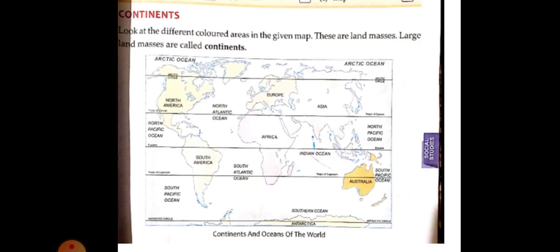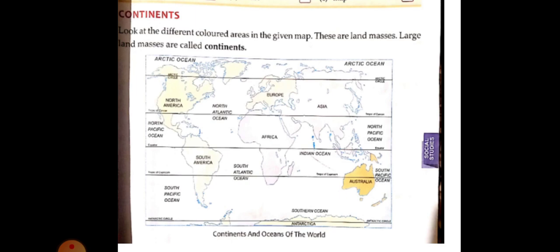There are seven. See in the picture how the continents are given there. Continents and oceans of the world. See in the picture. If you zoom the picture, you have to identify or name all the continents and oceans given here. Oceans you can see clearly in this picture.